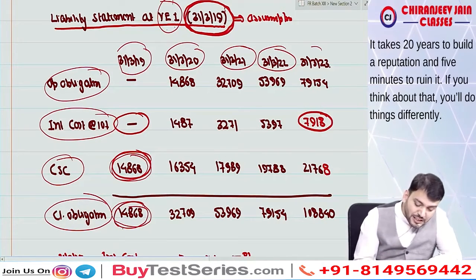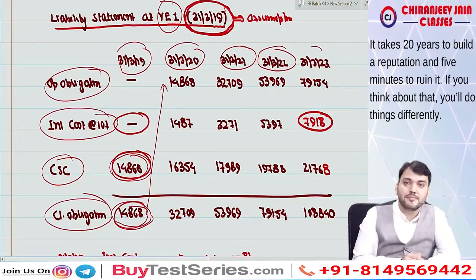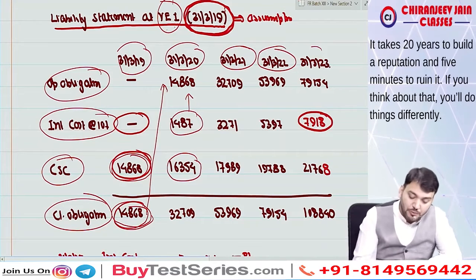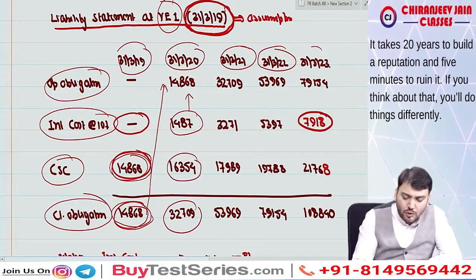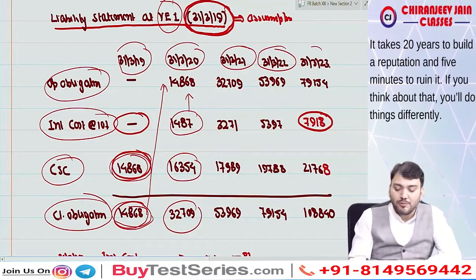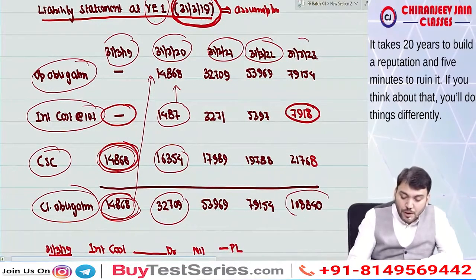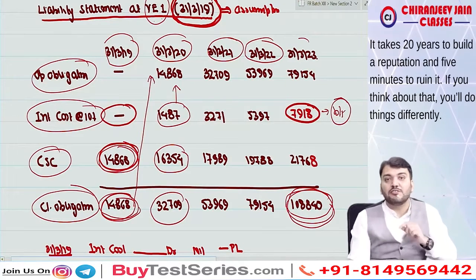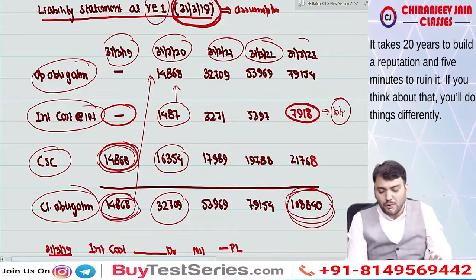Correct? Can you see this will become the opening obligation, and then we'll add 10% interest on this, then we'll add the current service cost of the second year, this will become the closing obligation, and so on we'll calculate. So this will be the projected benefit. Last year interest will be taken as a balancing figure. I hope you have understood.